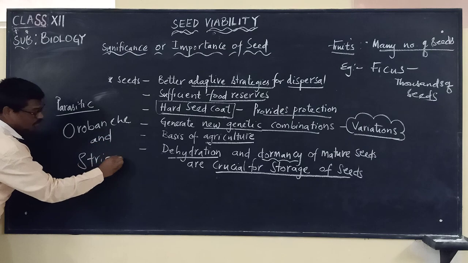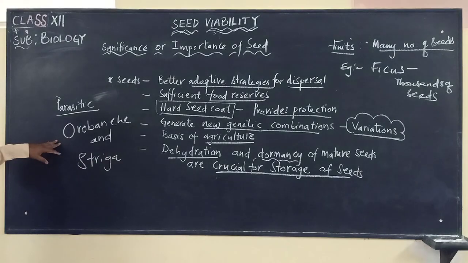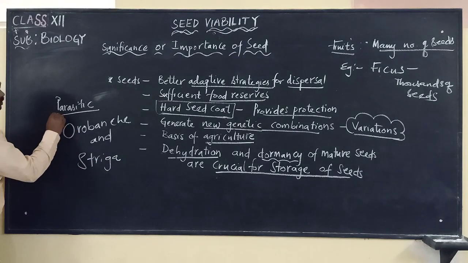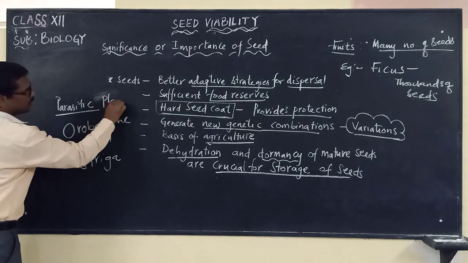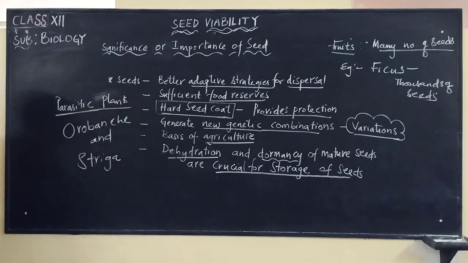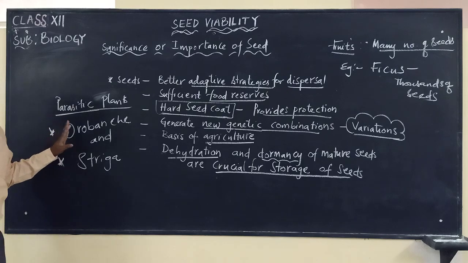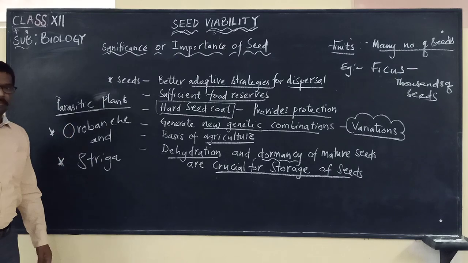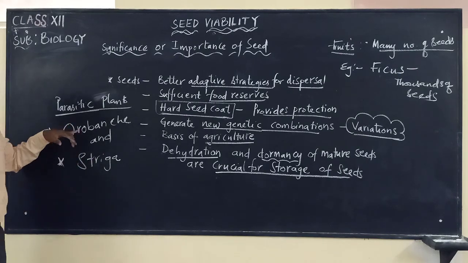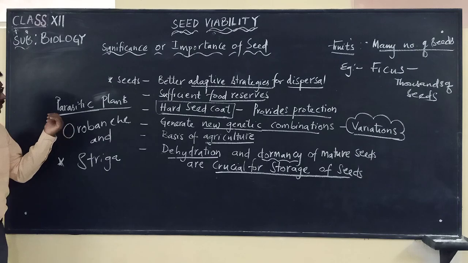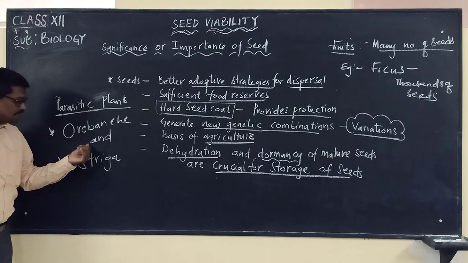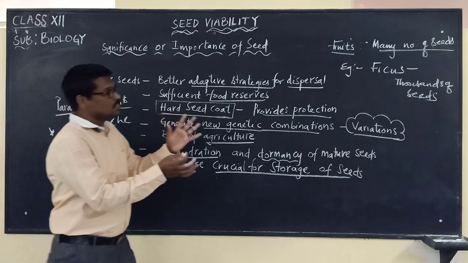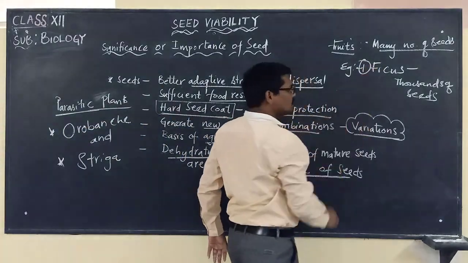These two also bear many seeds. But these are what? Parasitic plants. Okay, these are parasitic plants named what? Orobanche and Striga. Even these bear many seeds. So there are many seeds present in the fruits of these parasitic plants, Orobanche and Striga. So here we are coming across the first example, the ficus.